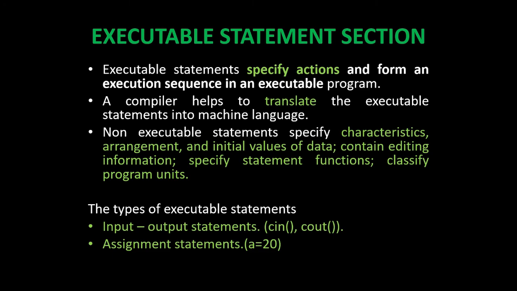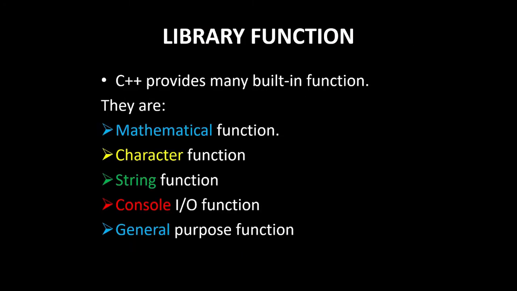Non-executable statements specify characteristics, arrangements, and initial values of the data, contain editing information, specify statement functions, and classify program units. The types of executable statements are input and output statements, they are cin and cout, and assignment statements, for example a is equal to 20.